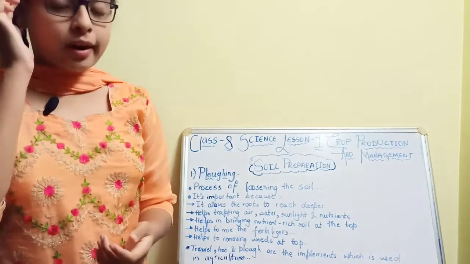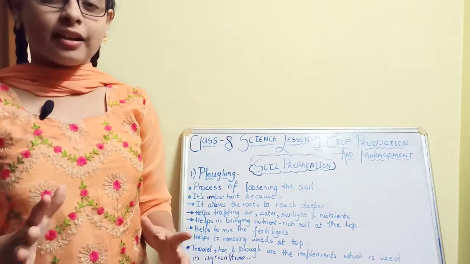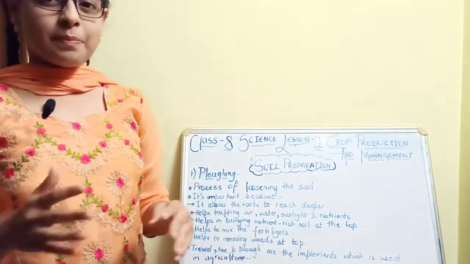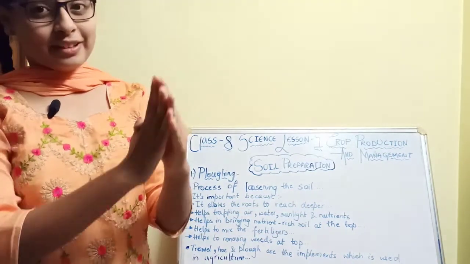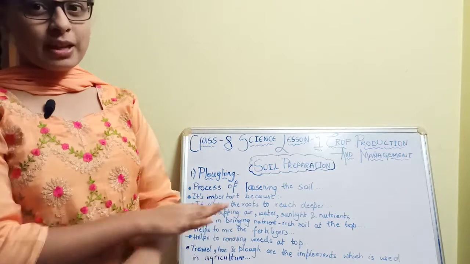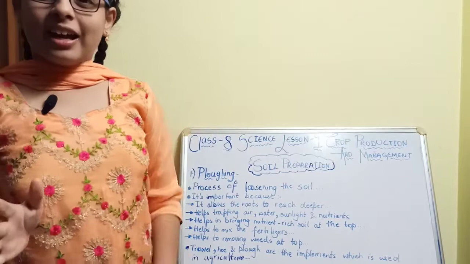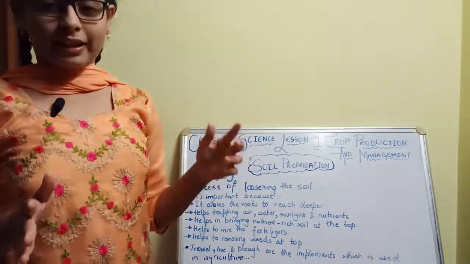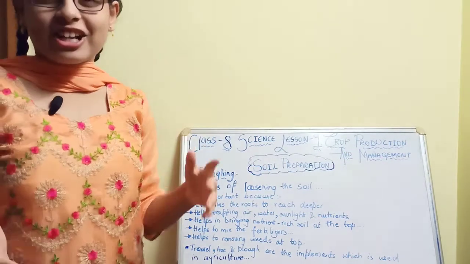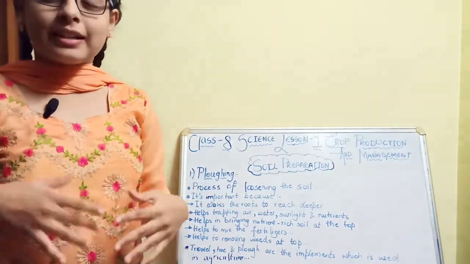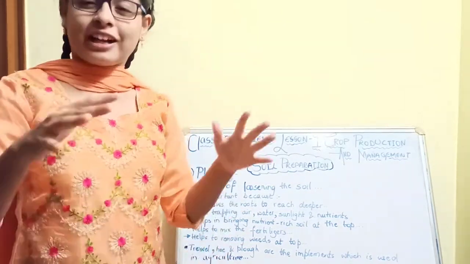Farmers, with their knowledge, have created a few steps which are to be followed in order. For example, a certain step should be done first, using certain equipment that they have created. So farmers have created many steps, and those steps are nothing but agricultural practices. We can also call them the activities performed in agricultural land.